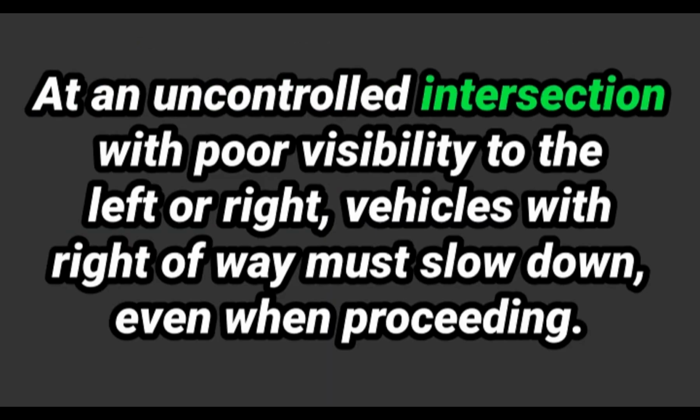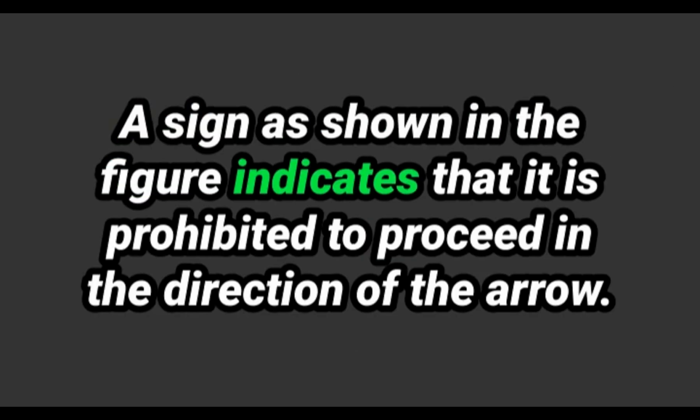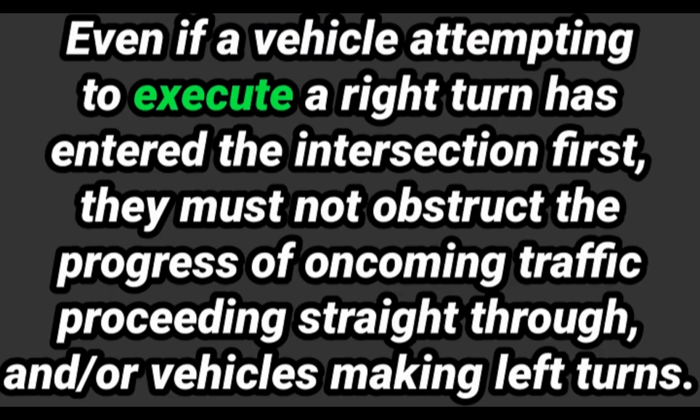38. In an intersection with poor visibility to the left or right, vehicles with right of way must slow down even when proceeding. 39. The sign shown in the figure indicates that it is prohibited to proceed in the direction of the arrow. 40. Even if a vehicle about to execute a right turn has entered the intersection first, it must not obstruct the progress of oncoming traffic proceeding straight through and or vehicles making left turns.